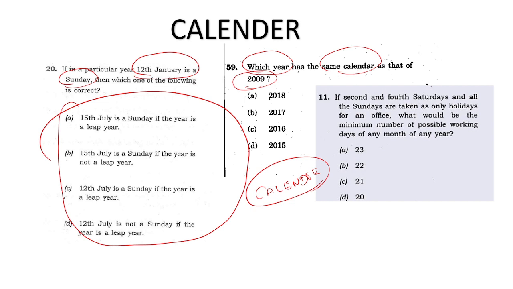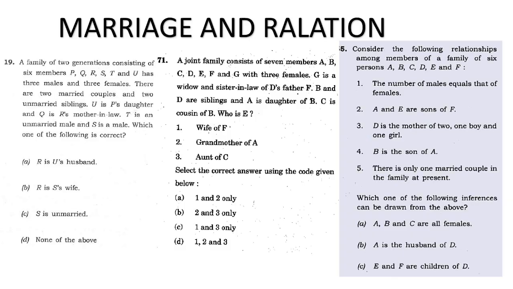how the same calendar year is observed. Second and fourth Saturdays and all Sundays are taken as holidays, what is the minimum number of working days in a year? We actually calculate this every year, right? In schools we remove the number of Saturdays and Sundays, then calculate how many school days are left. This is a basic thing and can be solved.